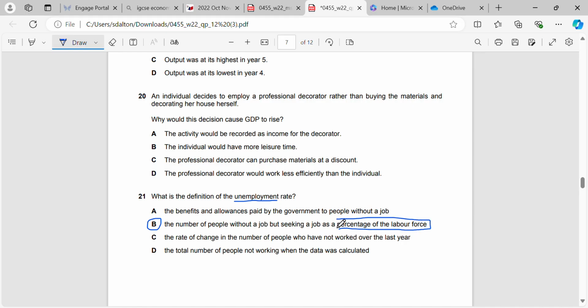So remember, the unemployment rate is only calculated as a percentage of the labour force because the labour force is people who are of working age. In most countries that's ages between 18 to 64. You're not going to be classified as unemployed if you're 10 years old and you don't have a job but you're going to school. Only when you reach working age can you be classified as unemployed if you're actively seeking a job.